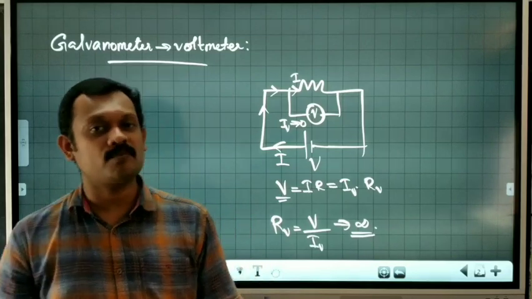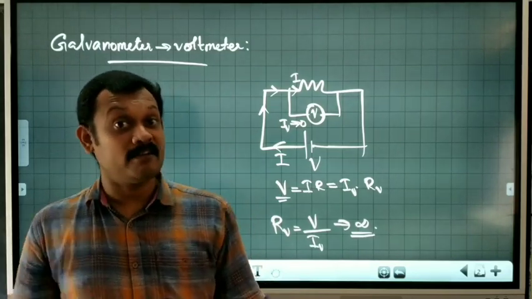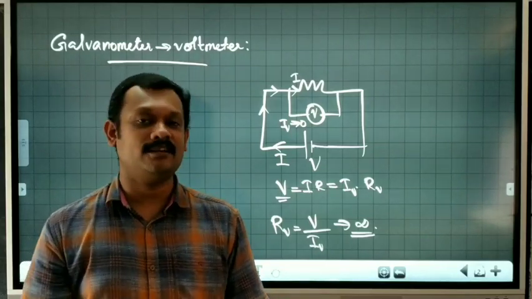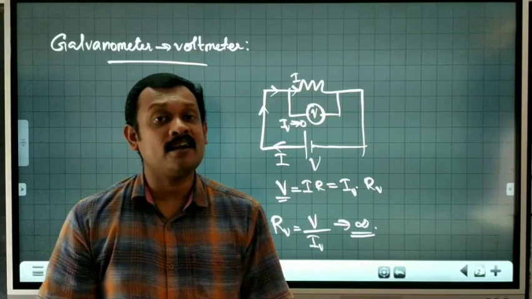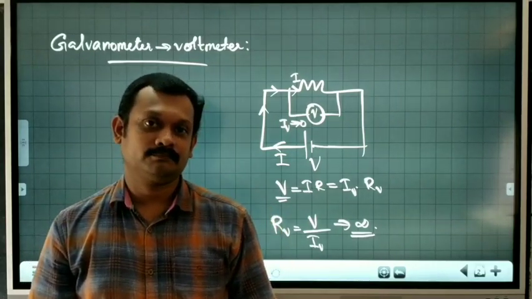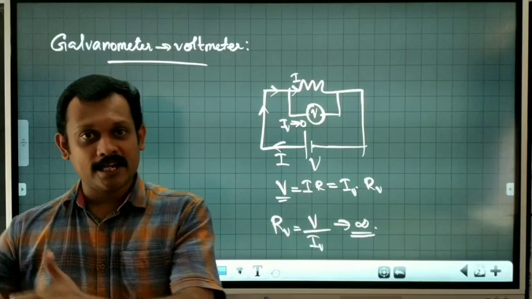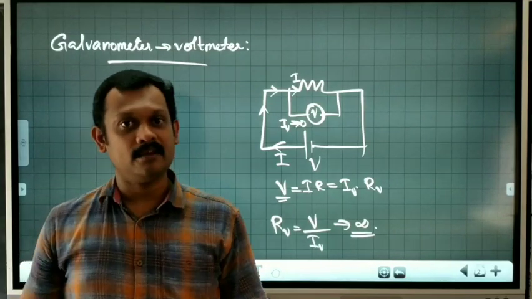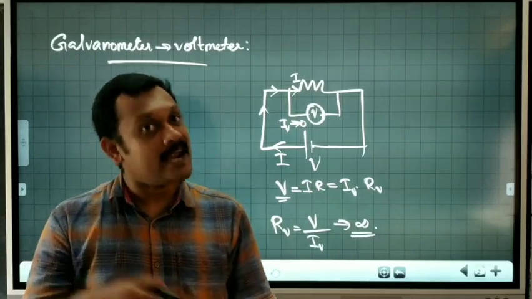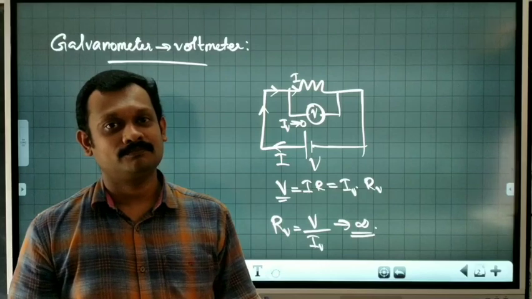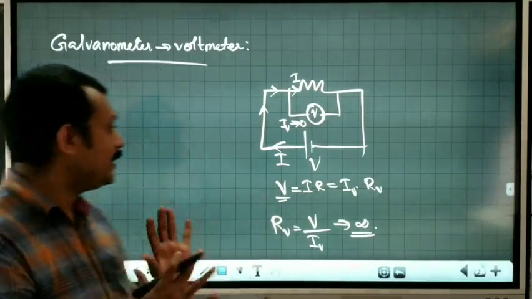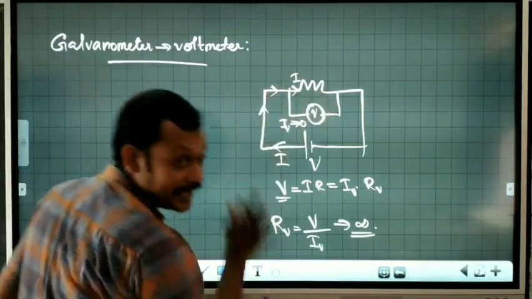The resistance of the voltmeter is expected to be very high. For an ideal voltmeter, the resistance is infinity. Generally, if you get a question with a voltmeter only, with its resistance not specified, treat it as an ideal voltmeter. If the resistance of the voltmeter is not specified, always take it as infinity. In that situation, current through it will be negligible.